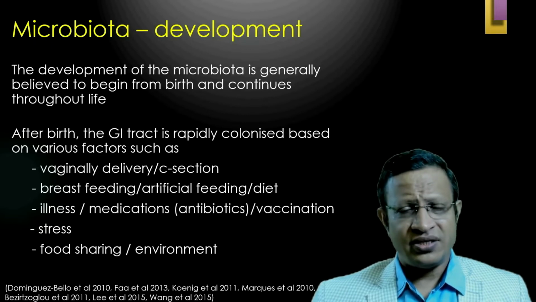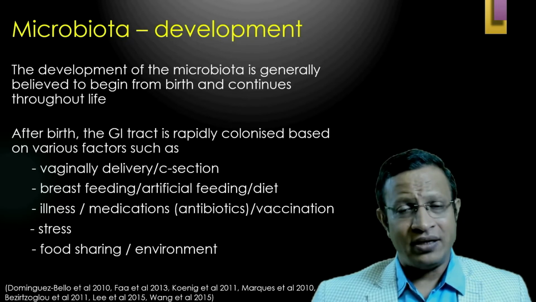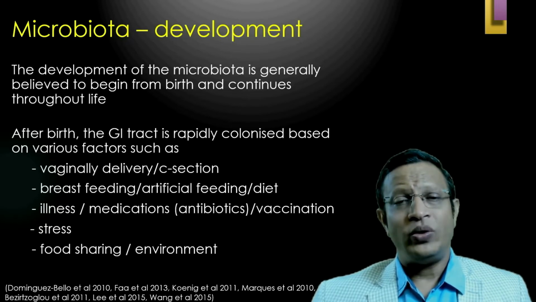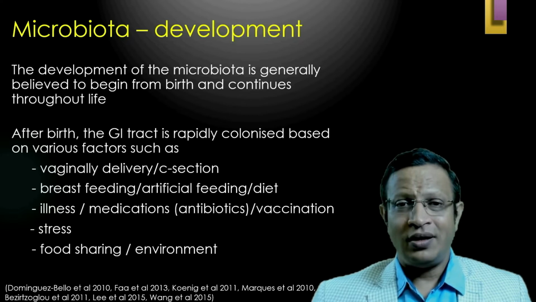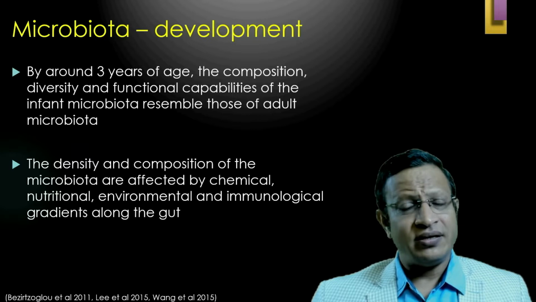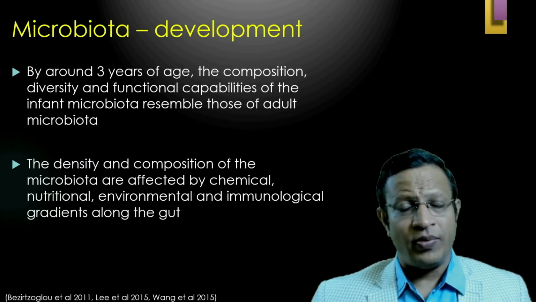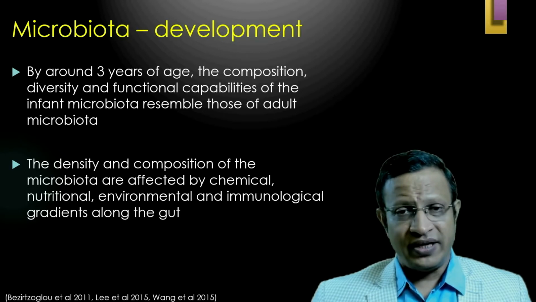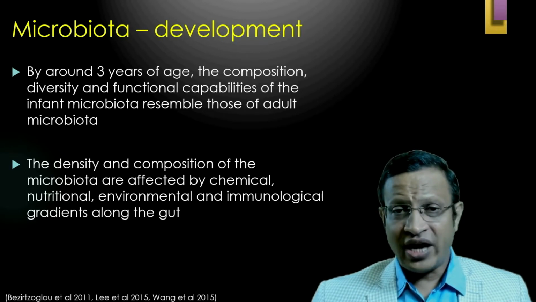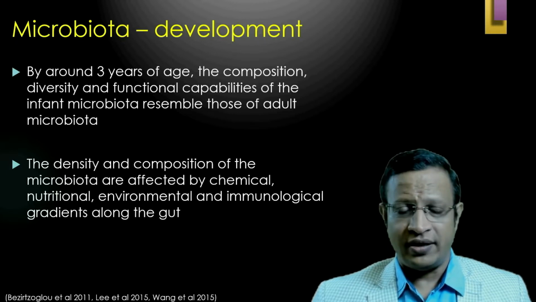Vaccination, stress, the way we share food, the environment, and being close and intimate with other persons also play a role in the diversity of microbiota. By around 3 years of age, the composition and diversity of the microbiota is equivalent to that of an adult. That means in a 3-year-old child, the microbiota is equivalent to an adult's.